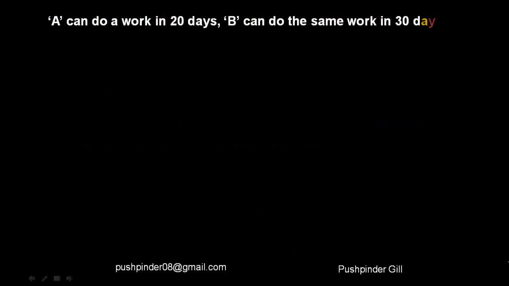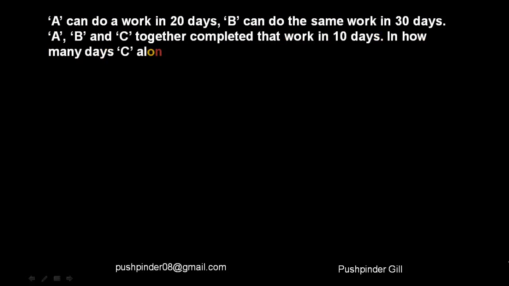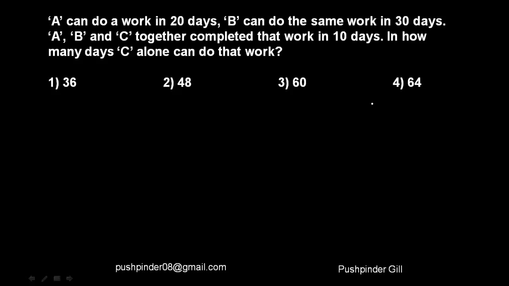Now, let's look at this question. A can do a work in 20 days. B can do the same work in 30 days. And A, B, and C can complete that work in 10 days. How many days will C alone take to finish the job? Right? So our first step over here, let's lay down the question. Now what is he asking us? A can finish the job in how many days? 20 days. B can finish the job in how many days? 30 days. C, that's what we have to find out, and all of them together, adding up all of them together, they're able to finish the job in 10 days.